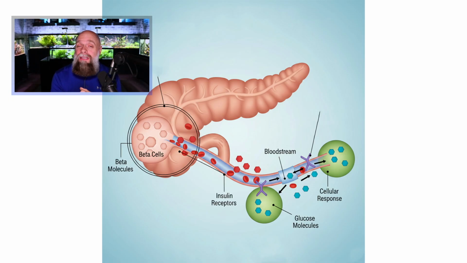Another way in which this can happen is endocrine signaling. A lot of times we're looking at hormones here. A really good example would be when the pancreas sends out insulin after our blood sugar rises after a meal. That sends a signal to the pancreas, hey, we've got to get the blood sugar out of our blood and into cells. In response, the pancreas will then send out a signal, i.e. insulin, and that insulin will allow cells to bring in that sugar, thereby lowering the blood sugar levels.